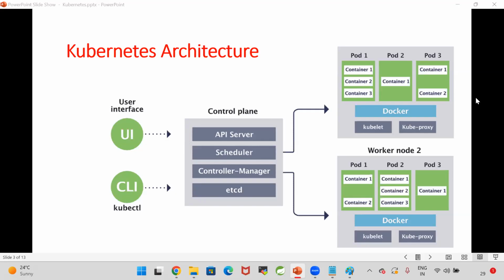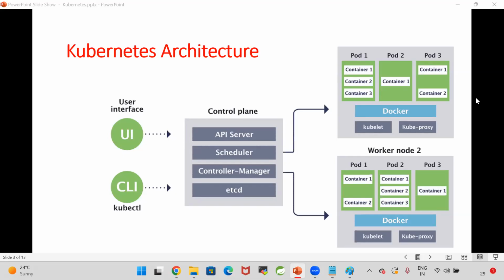For every worker node, one node agent will be available. That node agent is called a kubelet. Kubelet will give all the worker node information to the scheduler. Based on the worker node information, scheduler will decide in which worker node the container should be created. Once it is decided, controller manager will send that task to that particular worker node. In that worker node, our container will be created.